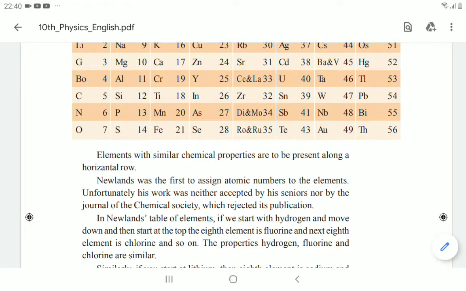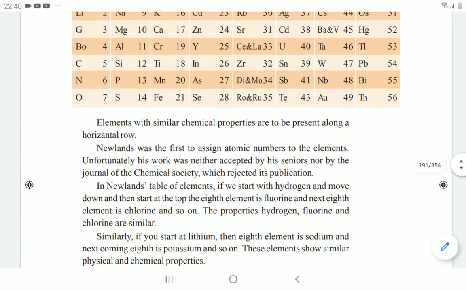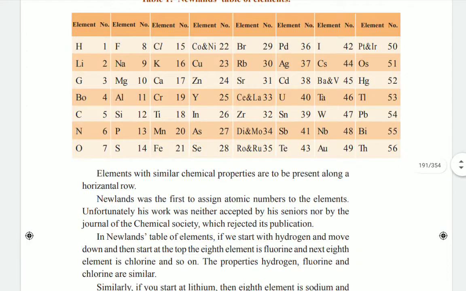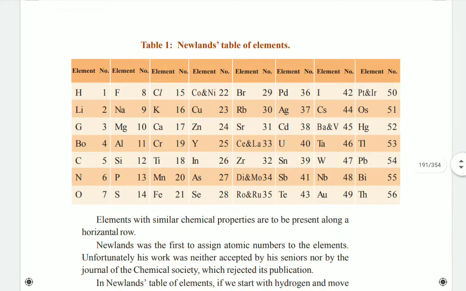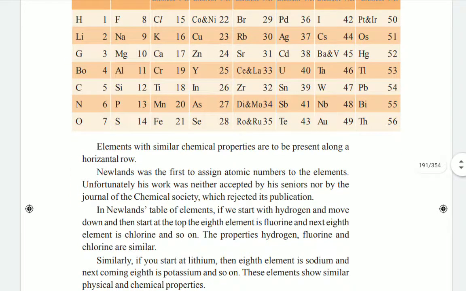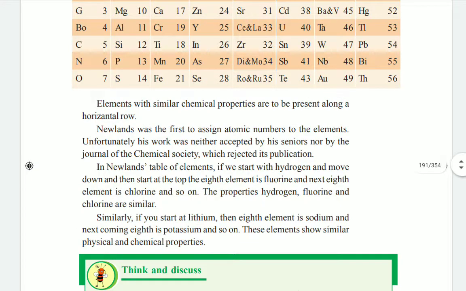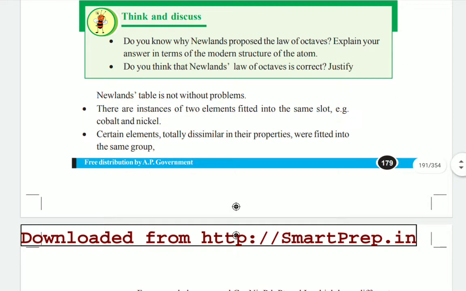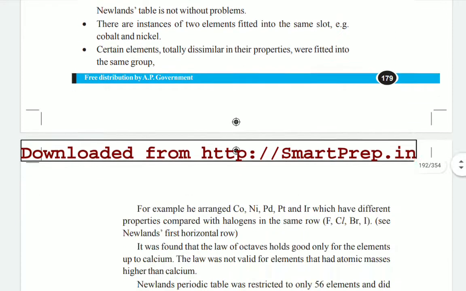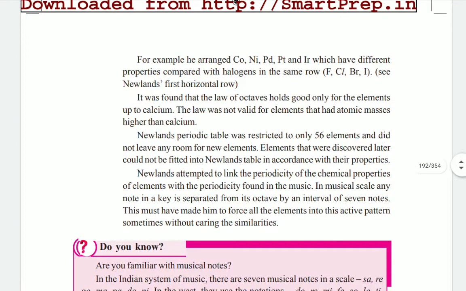So this is Newland's law of octaves. Whenever two elements have the same valency number, they have the same physical and chemical properties. But if you observe this table, this law is satisfied only for some elements. So that's why the law of octaves is a failure, and here we have some limitations also.